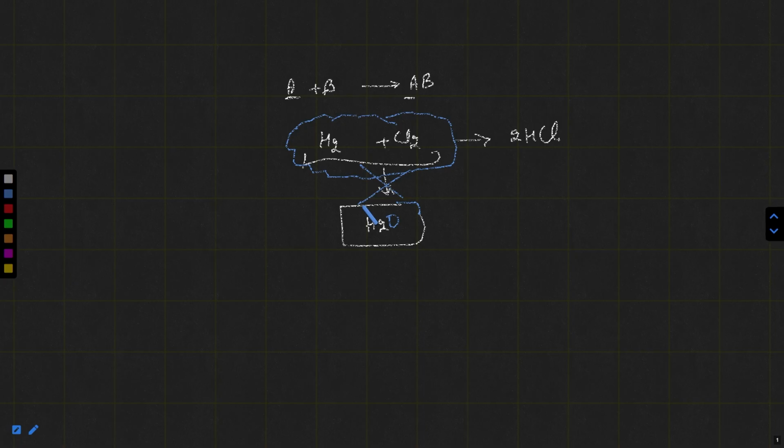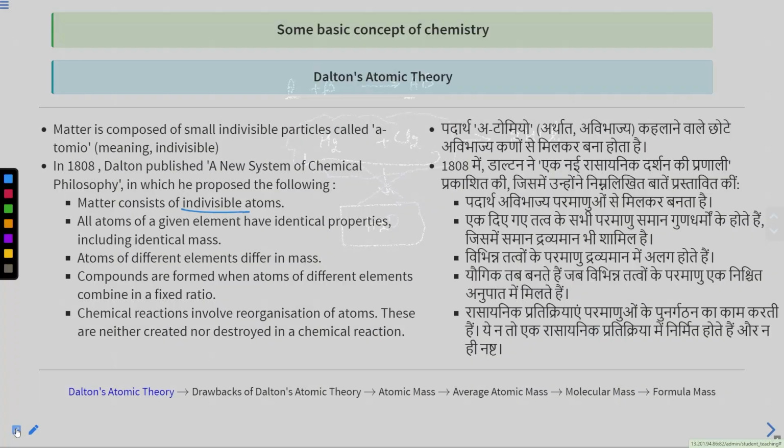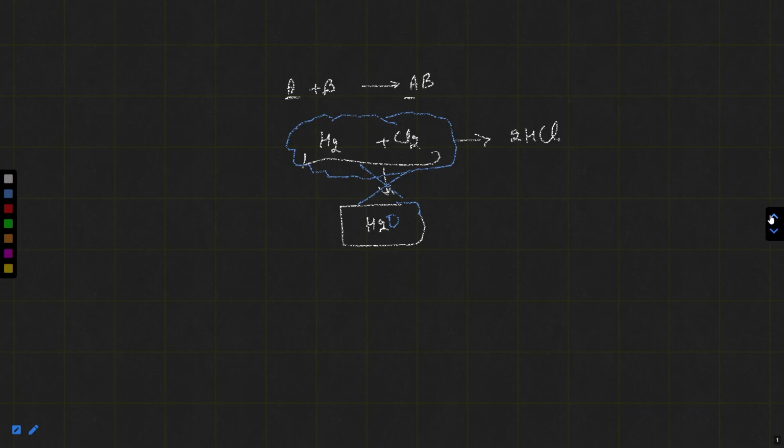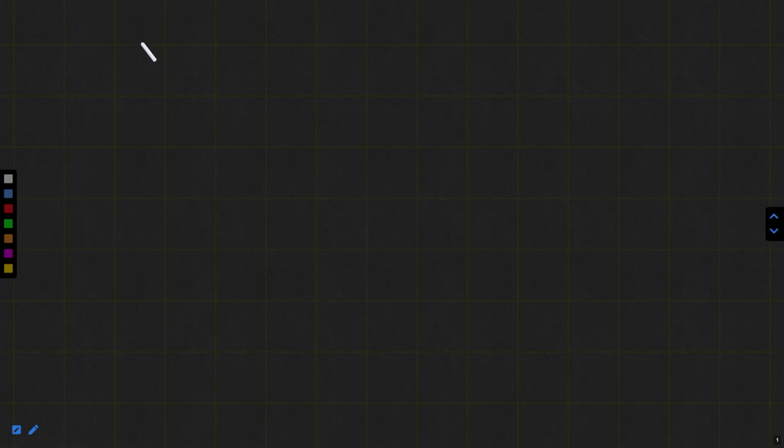Okay, I want to go to the next point, which is a very simple point. It is saying that all atoms of a given element have identical properties, including identical mass as well. Suppose you are taking nitrogen, oxygen, fluorine, sulfur, chlorine, etc. You know 118 elements are present in the periodic table. You know the periodic table.